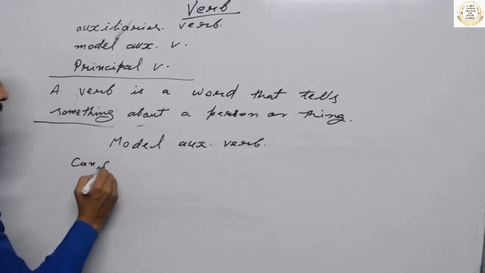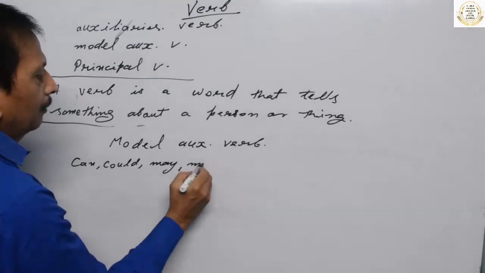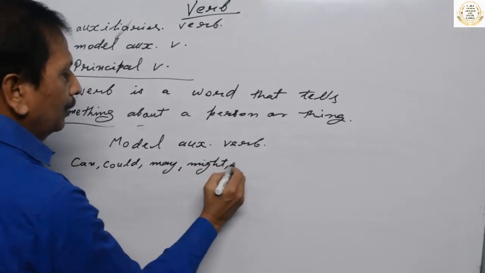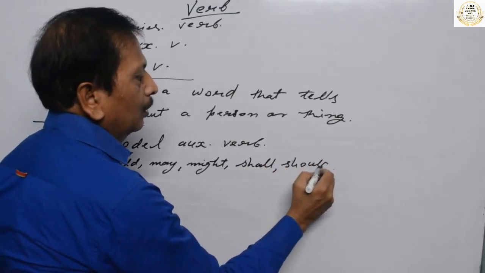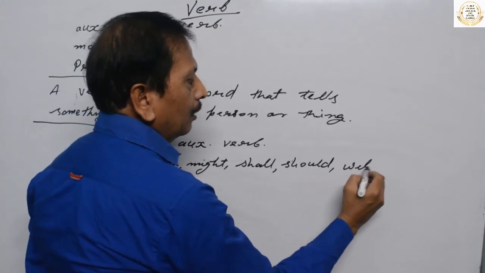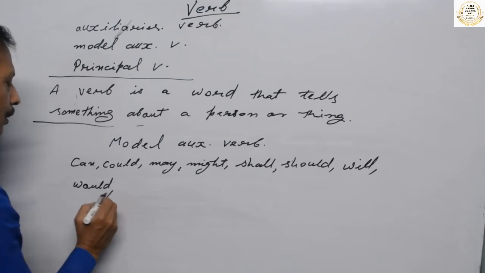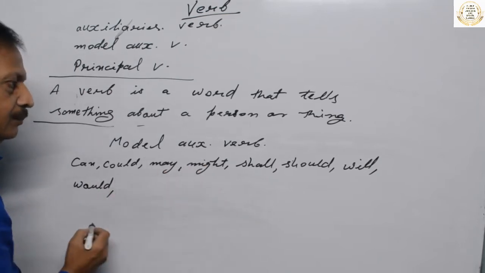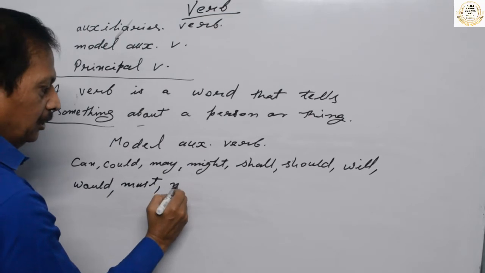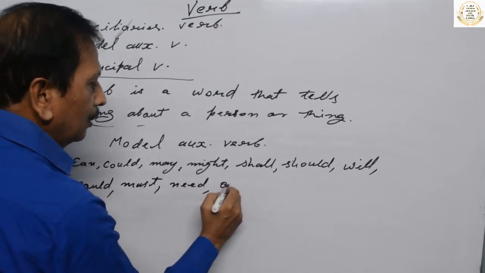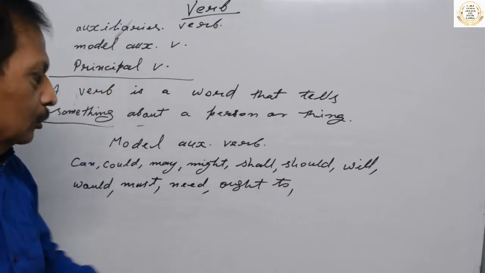Can, could, may, might, shall, should, will, would, and some others are also must, need, ought to, also ought not to.